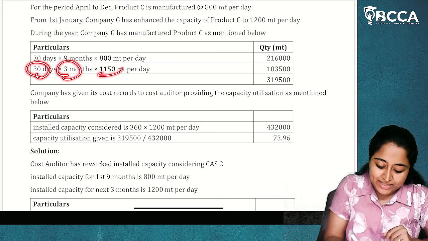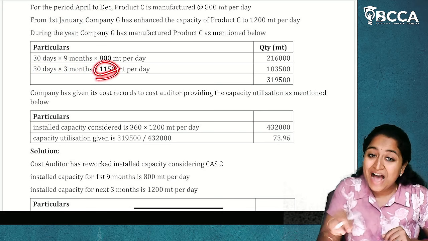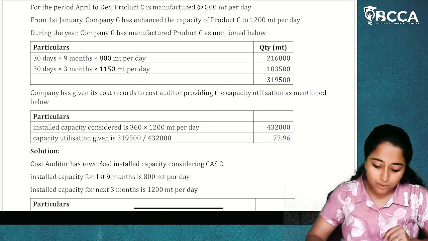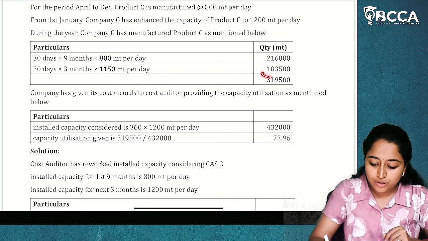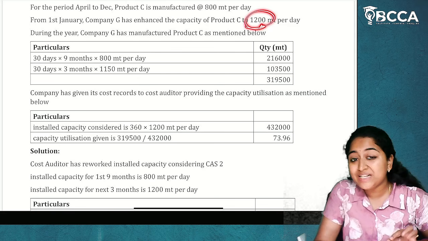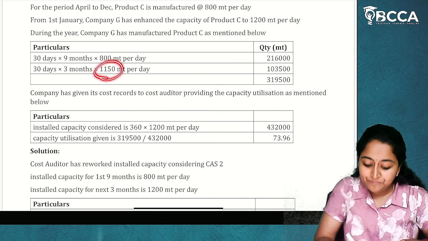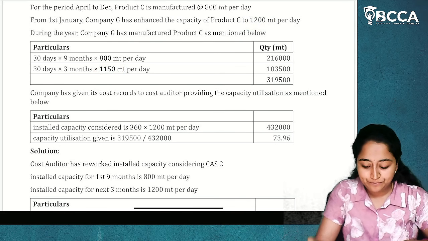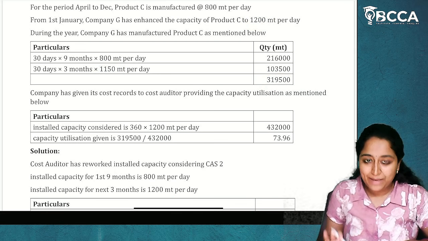3 months into 30 days into 1150. This is the actual, which is already given in the question. Actual is 1150. They have enhanced the capacity to 1200, but the actual is that they have only worked for 1150 MT per day. So this is the actual capacity.